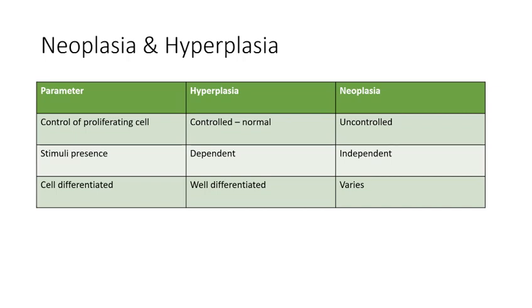Stimuli presence. In hyperplasia, it depends on the stimulus. Neoplasm is independent of the stimuli, because even in its absence, it's still going to grow. The cell differentiation. In hyperplasia, the cells are well differentiated, meaning they are similar to what exists under normal circumstances.